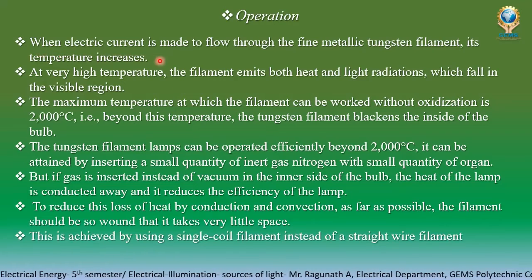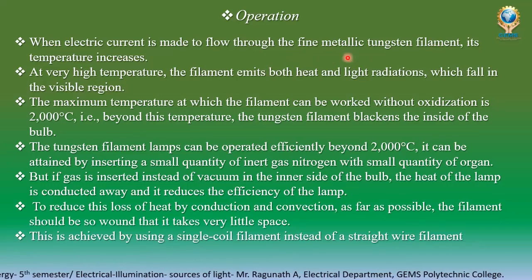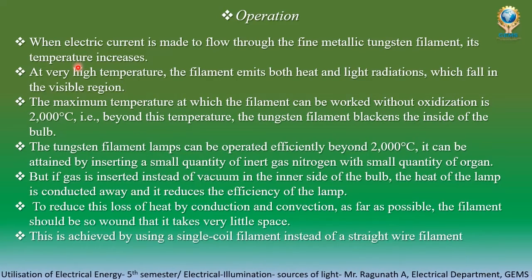When electric current is made to flow through the fine metallic tungsten filament, its temperature increases. At very high temperature, the filament emits both heat and light radiations, which fall in the visible region. The maximum temperature at which the filament can be worked without oxidation is 2000 degrees centigrade.